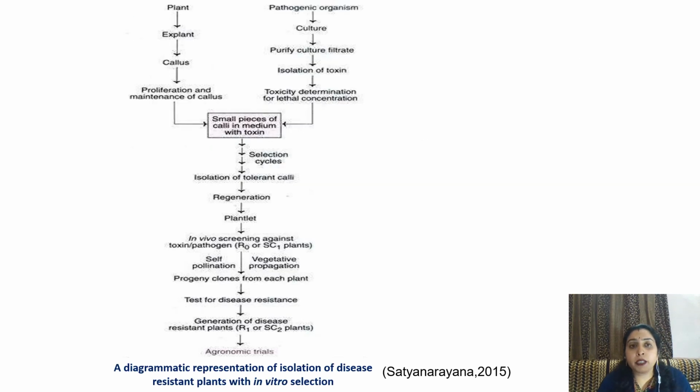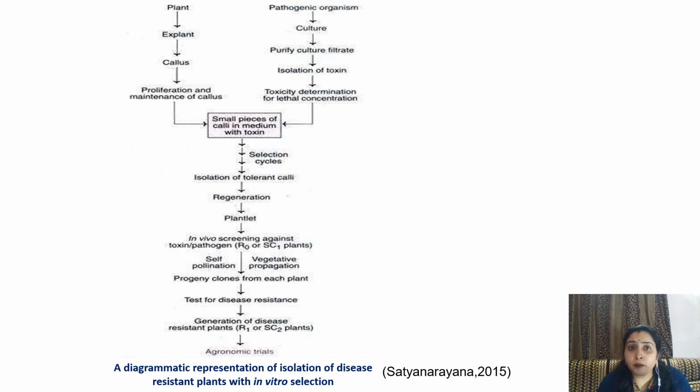Now here it is represented in the diagram. One plant is selected as a mother plant or a elite plant. Explant is taken out. Now explant is put in a medium to form a callus. This callus is proliferated and maintenance of callus is done. Now a small piece of this callus is introduced in the medium which is already having toxins.